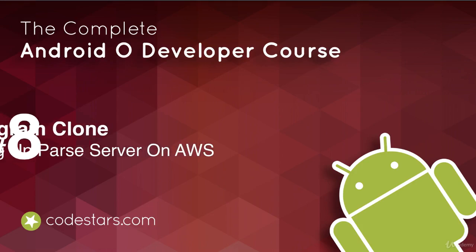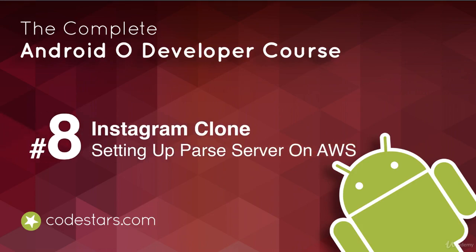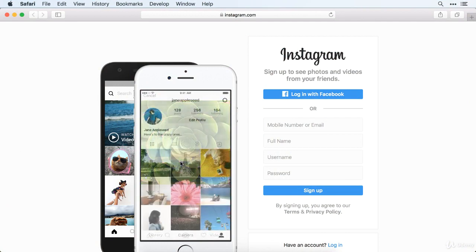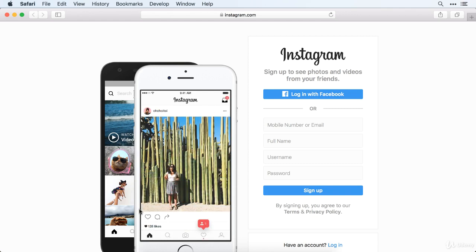All right, so we'll go ahead and get this section all started by talking about what it is that we're trying to build. So we're trying to build a little Instagram clone, and if you don't know what Instagram is, it's an app where you can take some pictures and post those so that other friends can see them. We're going to build a simple version of Instagram.